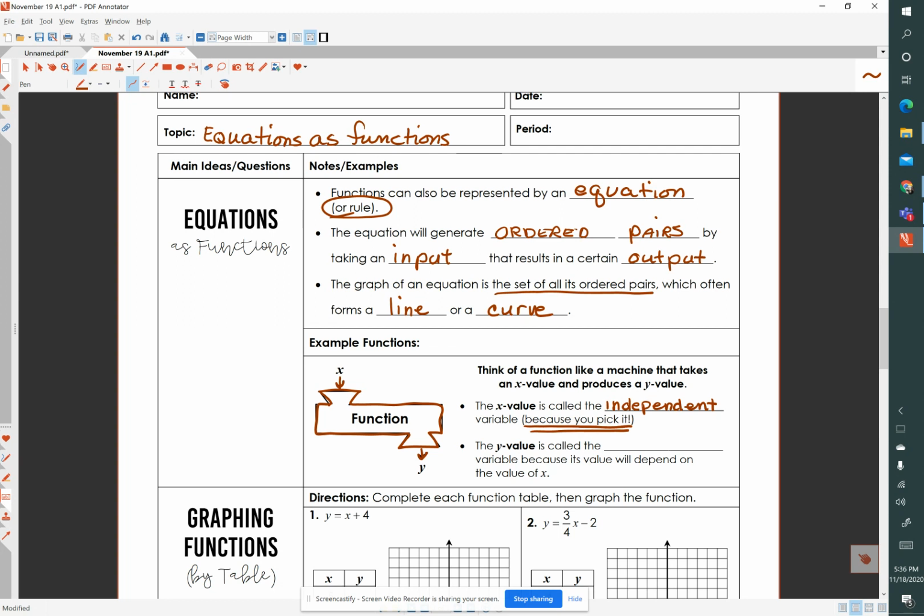The y value, however, is called the dependent variable because its value depends on the value of x. So if you put x in, you'll get y. So that's one way to remember the function.